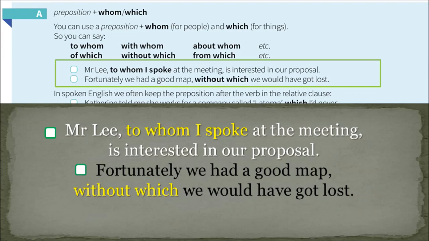Mr. Lee, to whom I spoke at the meeting, is interested in our proposal. Fortunately, we had a good map, without which we would have got lost.